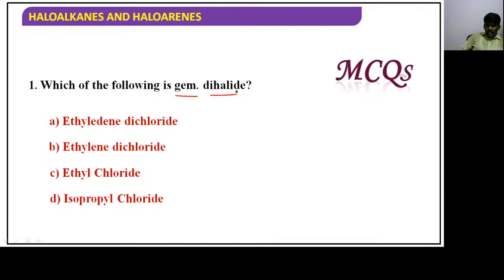Which of the following is a gem dihalide? The options given are ethylene dichloride, ethylidene dichloride, ethyl chloride, and isopropyl chloride. Which of the following is a gem dihalide? Hope you understand gem dihalides. Let's see the answer.